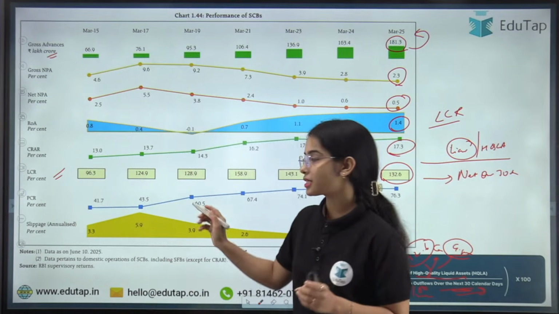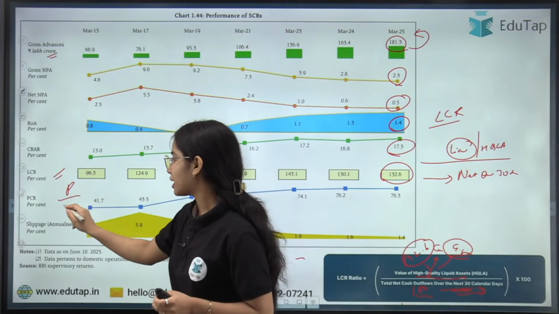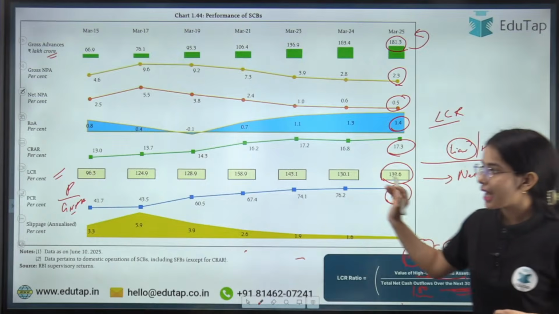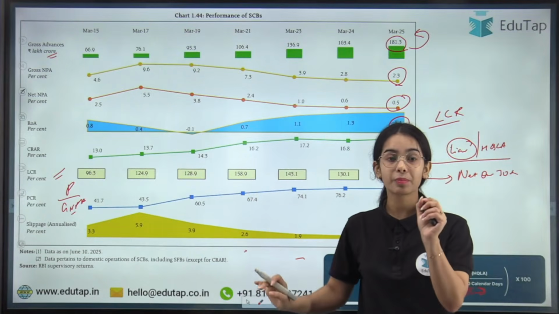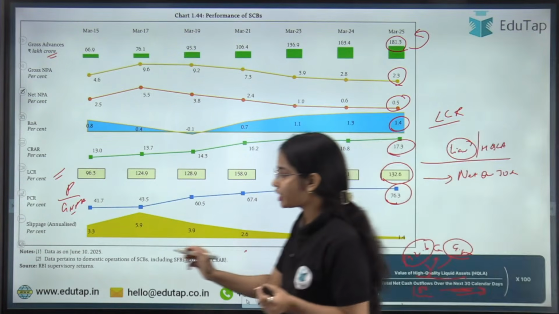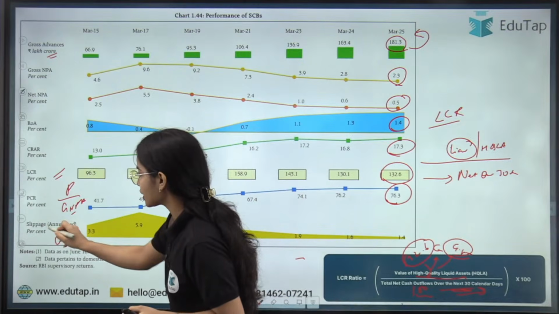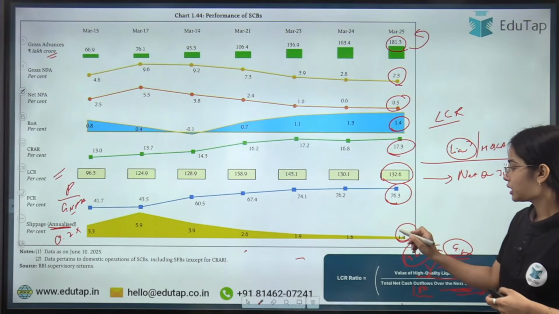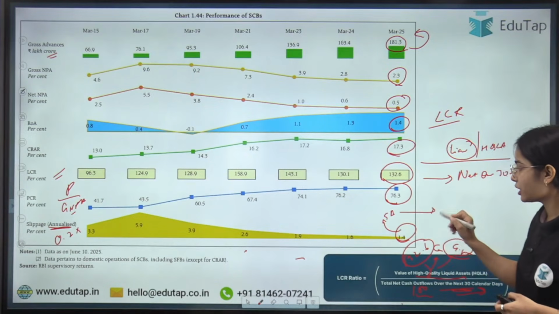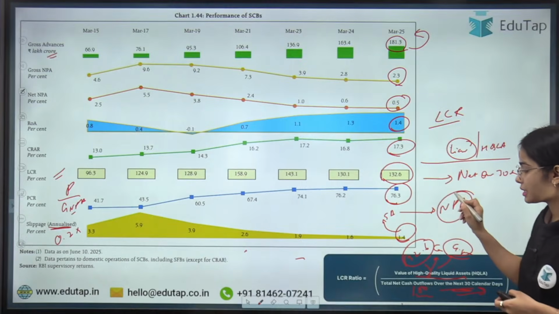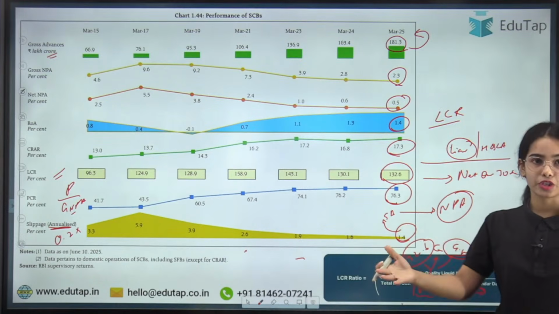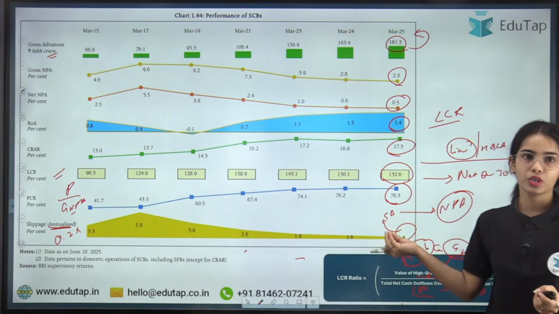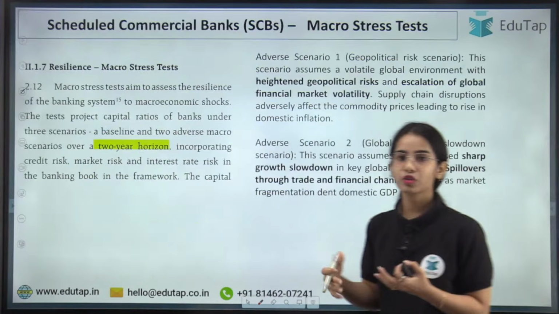Provisioning coverage ratio is the provisions that the banks are maintaining against the gross non-performing assets. So that is 76.3. And the slippage percentage. If you remember, for the half yearly it was 0.7%. So for the annual, the slippage percentage will be 1.4%. That means the standard assets that have converted into stressed assets or non-performing assets in this financial year. So the slippage ratio is 1.4%. The annualized slippage ratio is 1.4%. Any confusion now?